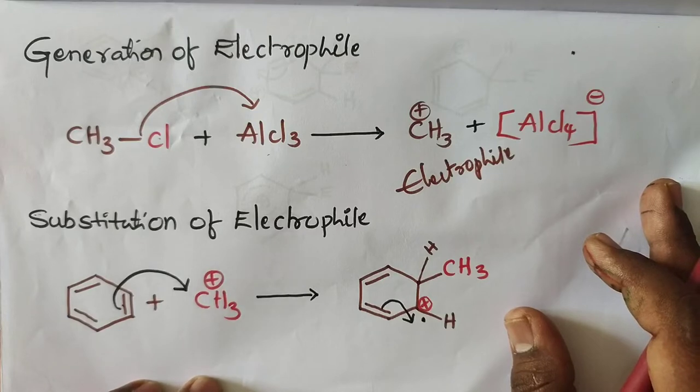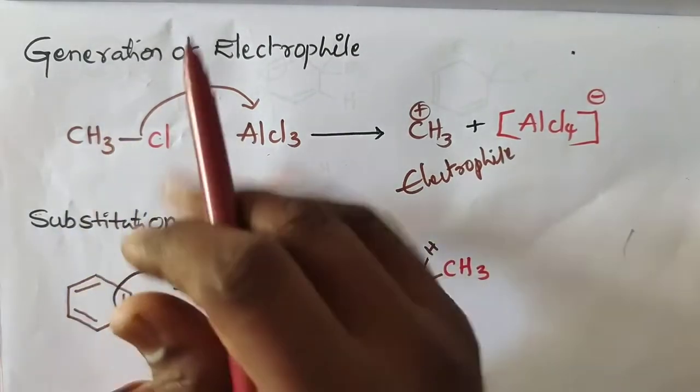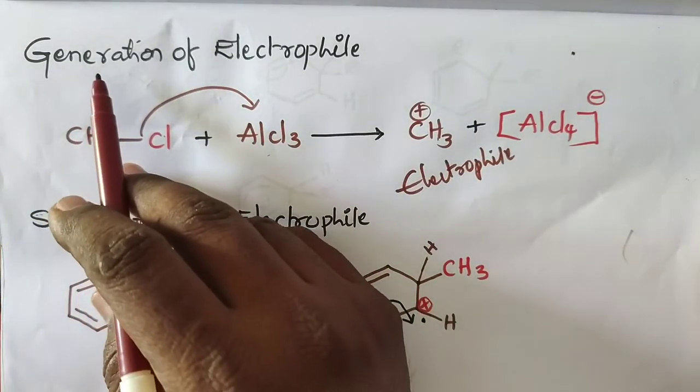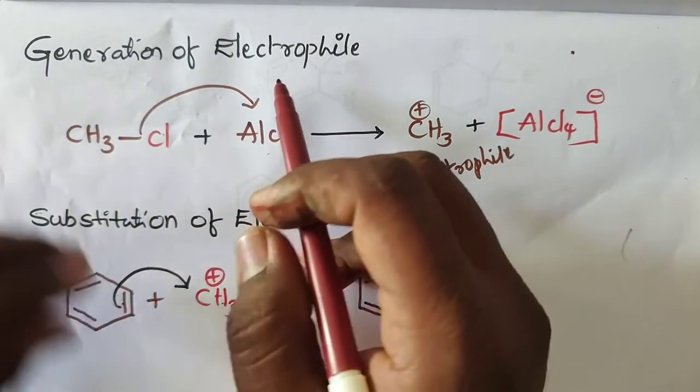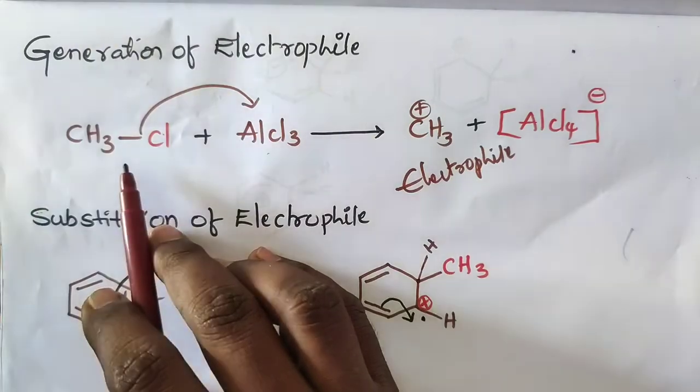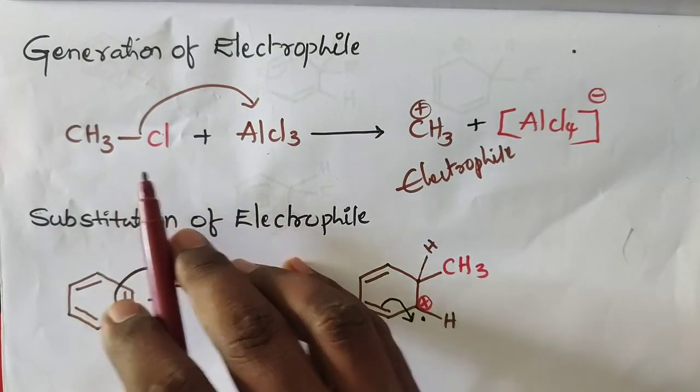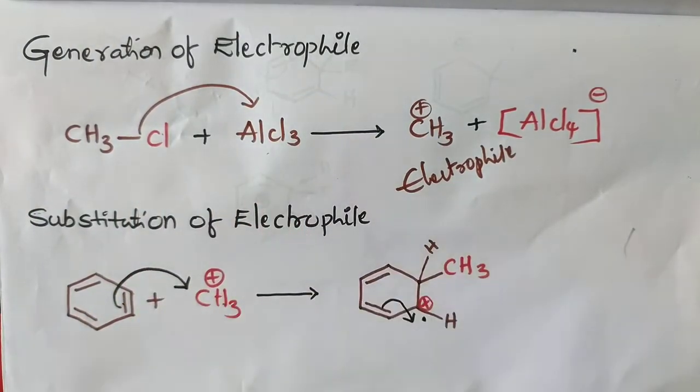Friedel-Crafts alkylation reaction takes place by the following mechanism. First step, generation of electrophile. In this methyl chloride, the electrophile is generated by using anhydrous AlCl3.